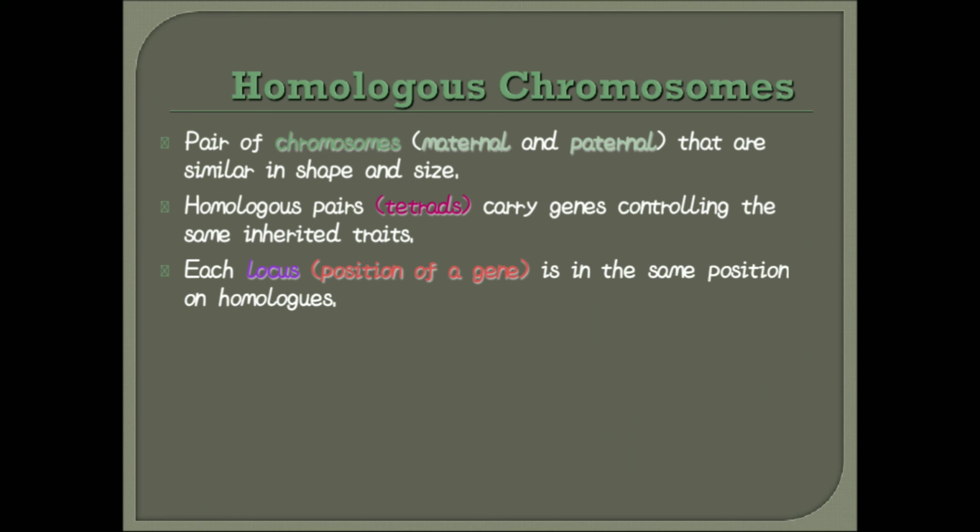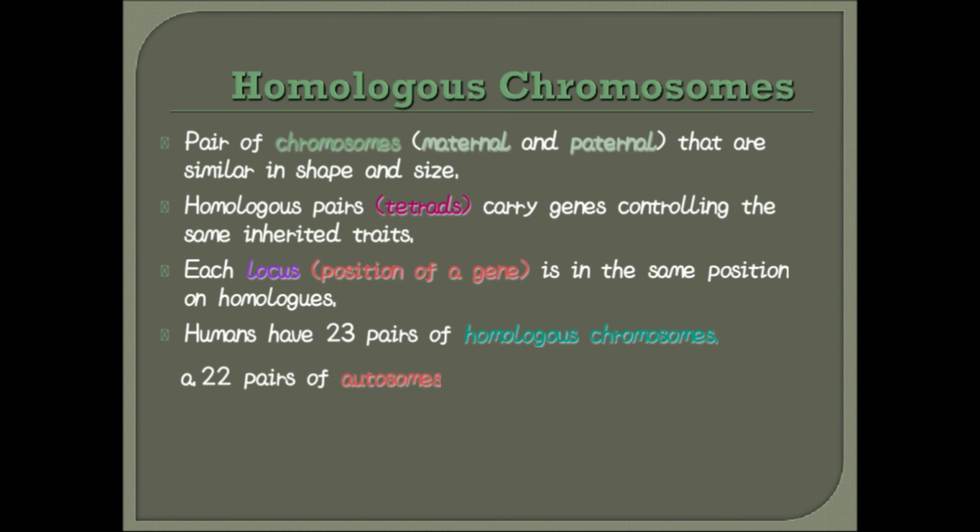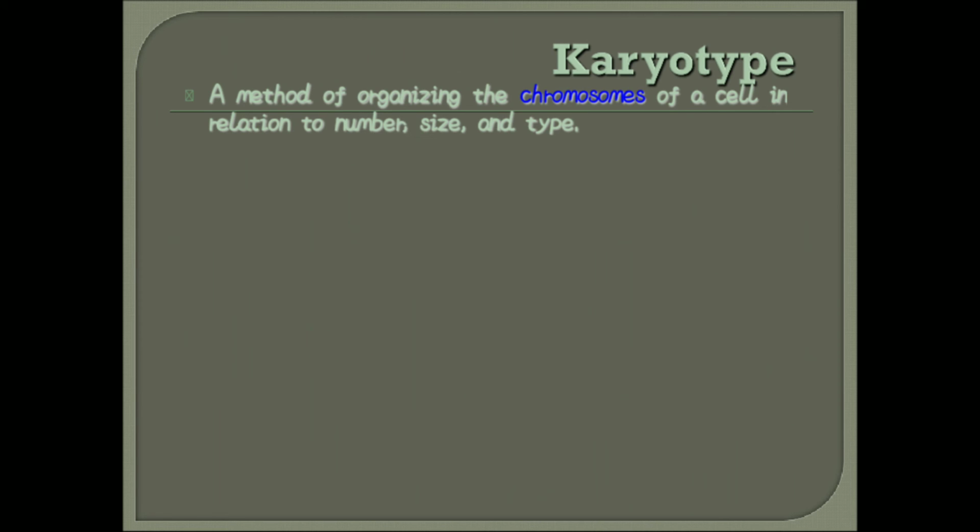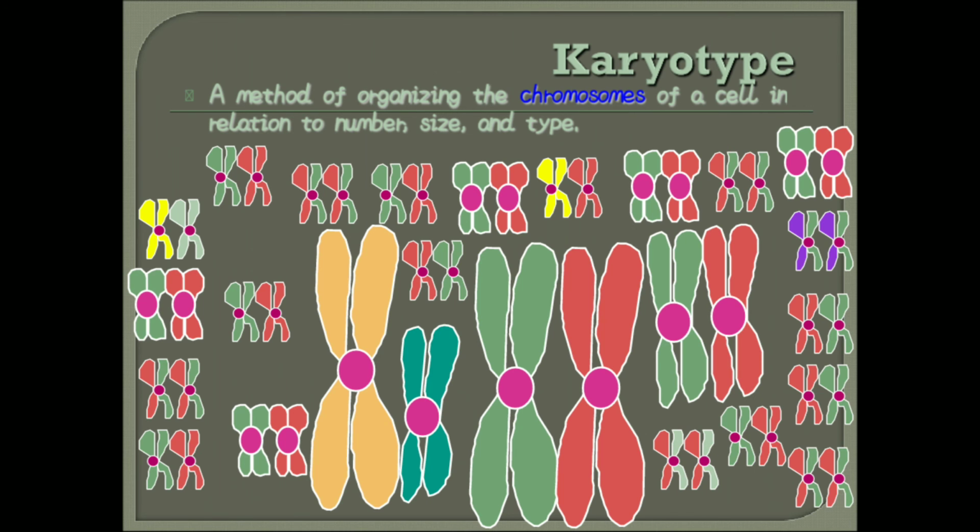Each locus is at the same position in the homologs. Humans have 23 pairs of homologous chromosomes, of which 22 pairs are autosomes, meaning body chromosomes, and 1 pair is the sex chromosomes. Karyotype is the method of organizing the chromosomes of the cell in relation to number, size, and type. This is karyotypic analysis.